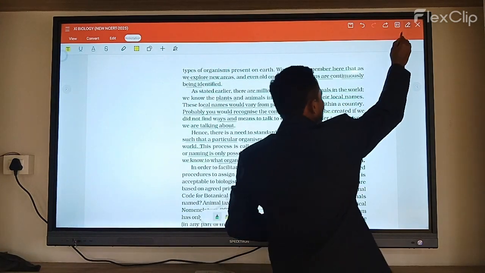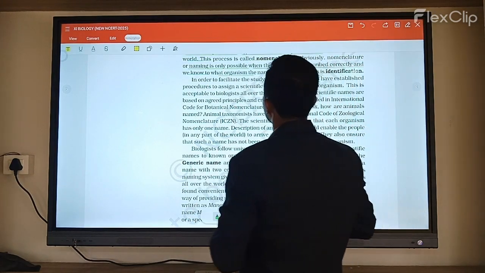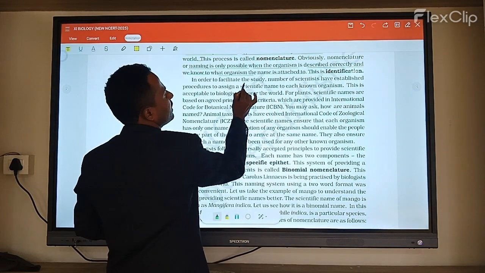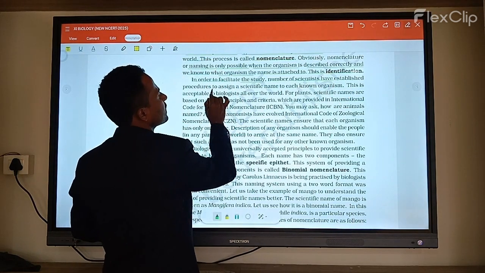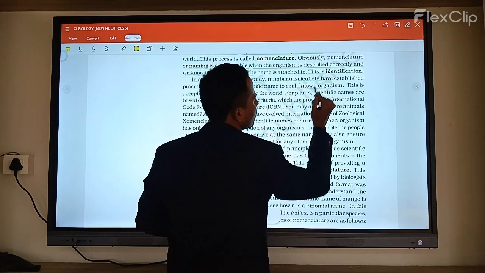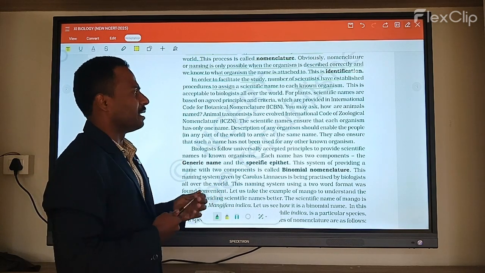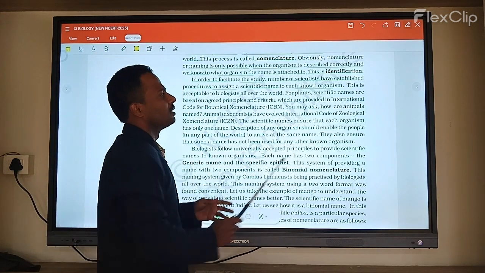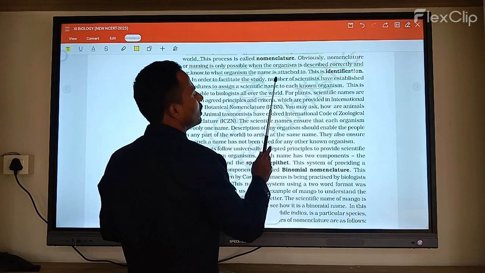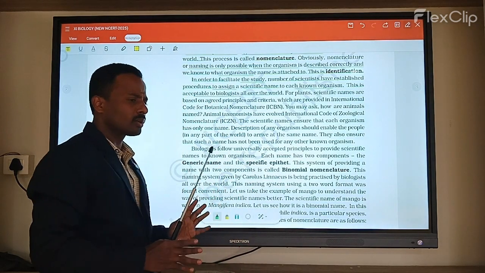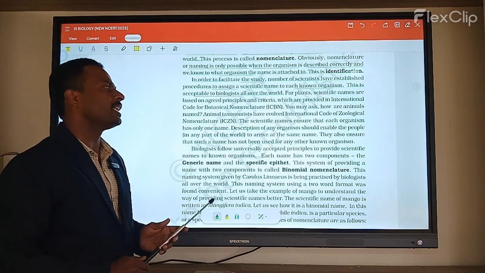Next, in order to facilitate the study of organisms, scientists have established procedures and assigned a scientific name to each organism. So scientifically we make a standard name for one particular organism. This is acceptable to biologists all over the world. Each and every scientist accepts this, making a particular standard name for any species.